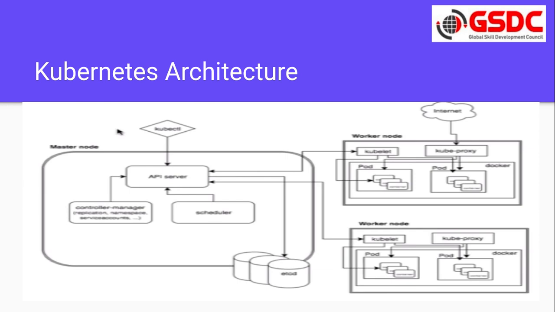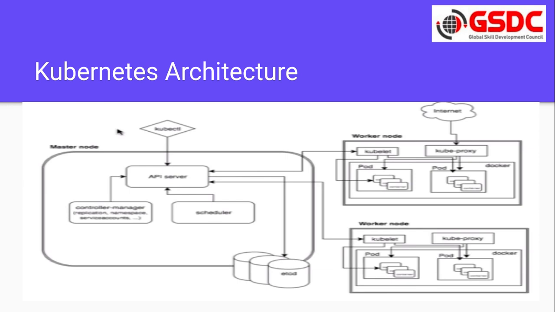Then the scheduler will go back to etcd and fetch all the details of all the worker nodes. With the help of some algorithm, it will check which is the best node to start these 2 containers. Then it will select one best worker node,